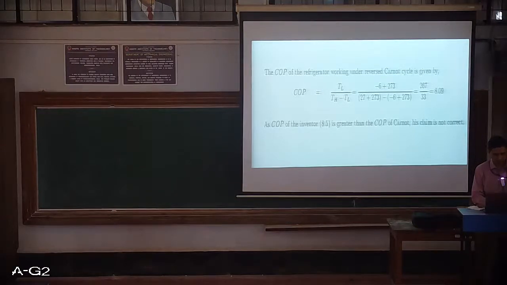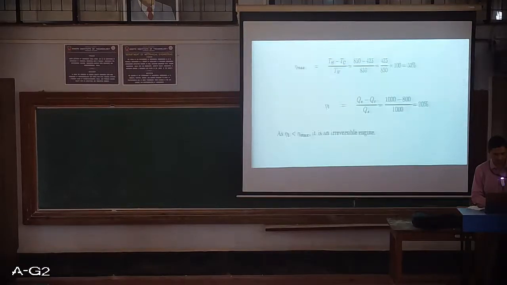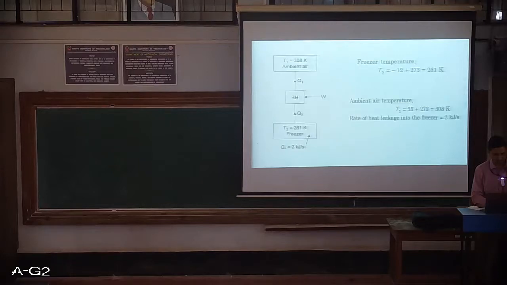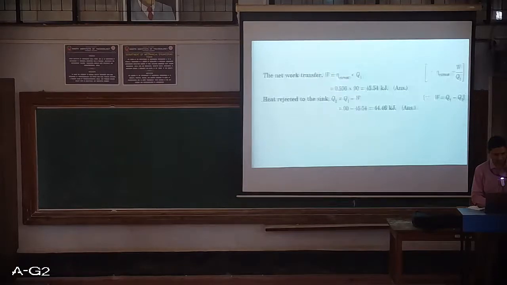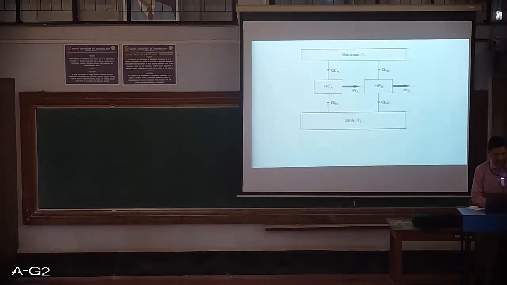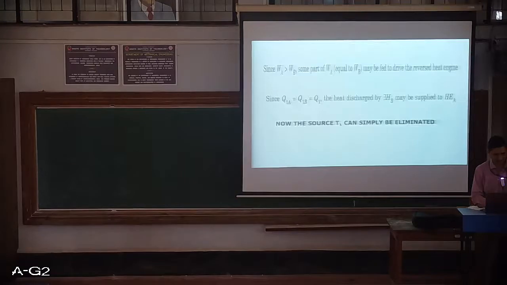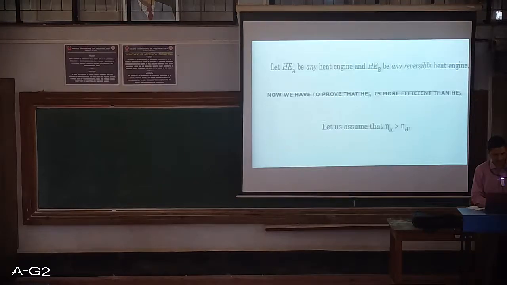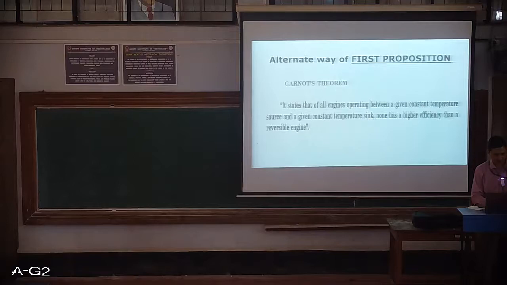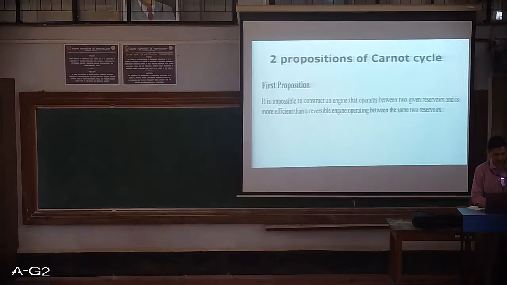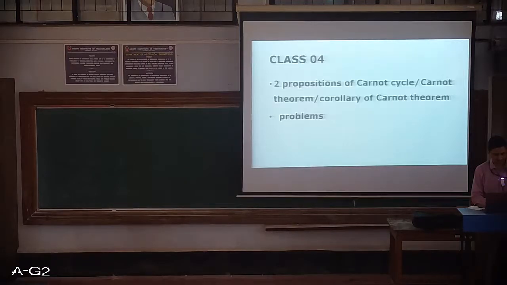So of course, this is the end of your 4th class session. We have discussed 3-4 problems and have got more understanding regarding the two propositions of the Carnot cycle, the first proposition and the second proposition.